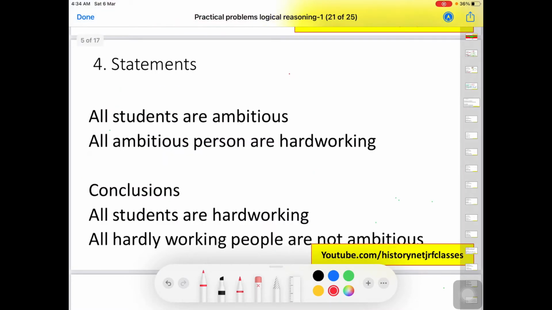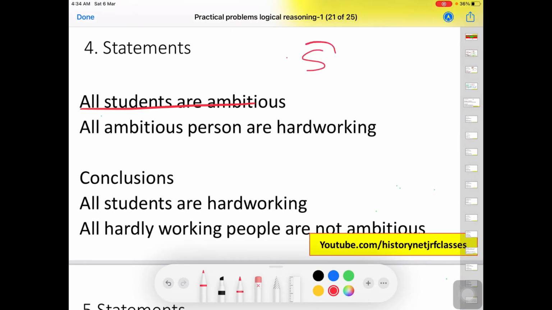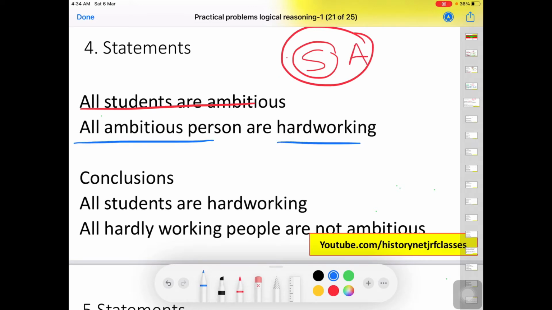Next is all students are ambitious. So we have students and all. If all are ambitious, then this will be the diagram. All ambitious persons are hardworking. So this is the correct diagram. Now we will look at the options.